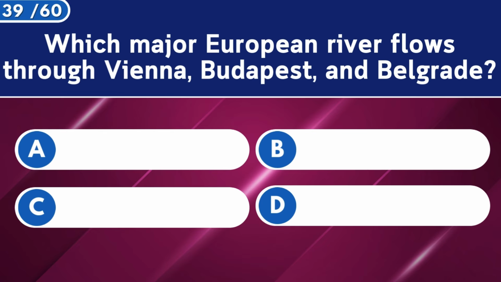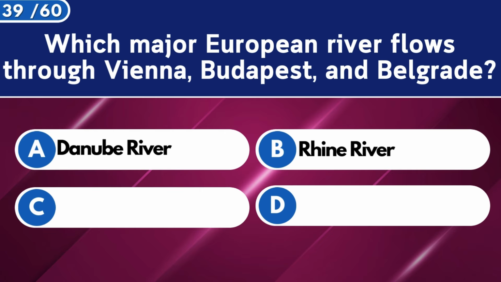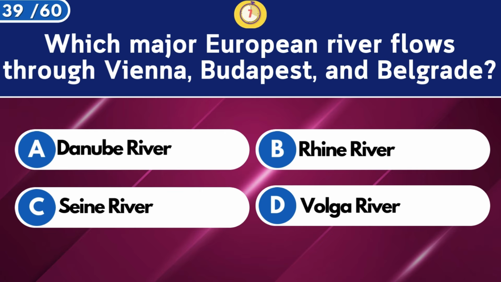Which major European river flows through Vienna, Budapest, and Belgrade? Danube River.